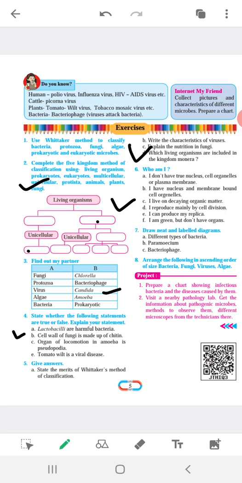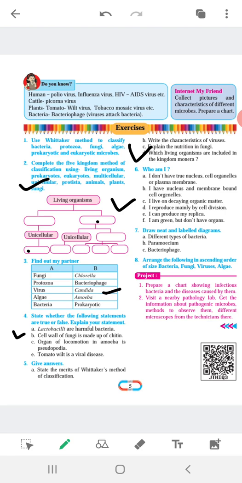Explain your statement. Now in this question you have to explain whether the sentence is true or false. If it is false, then why? Okay. Now first is lactobacilli are harmful bacteria. So understand first. I have already explained the bacteria, the fungi, algae, etc. All the points I have completed in this lesson.